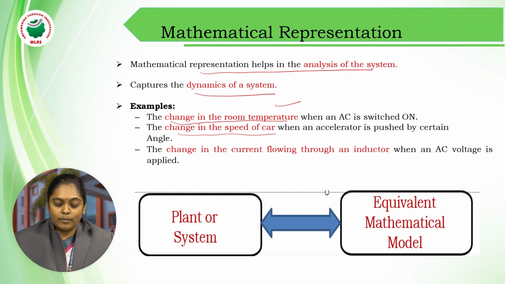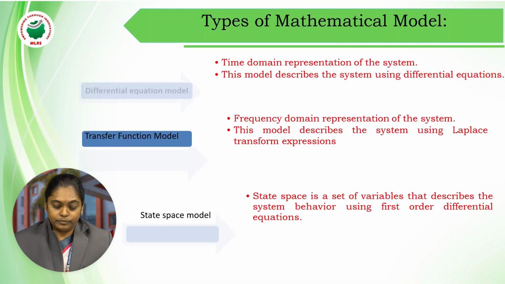The third example is the current flowing through an inductor when an AC voltage is applied. Whenever we take an electrical circuit, basically the elements present in an electrical network are a resistor, capacitor and an inductor. In this example, I am saying that the variations in the current can be seen for an AC voltage. Generally we take a plant or a system, and this plant or system we are going to represent in a mathematical manner.